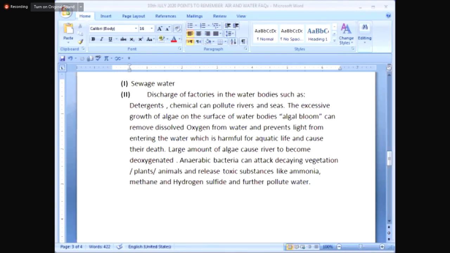Yes, raise your hand. Ali Asad. Miss, when nitrogen reacts with oxygen due to the high temperature. Very good. This is a theory question also. Students think that the oxide of nitrogen is formed by the combustion of petrol.